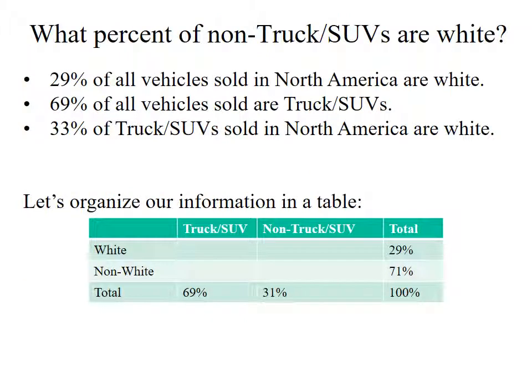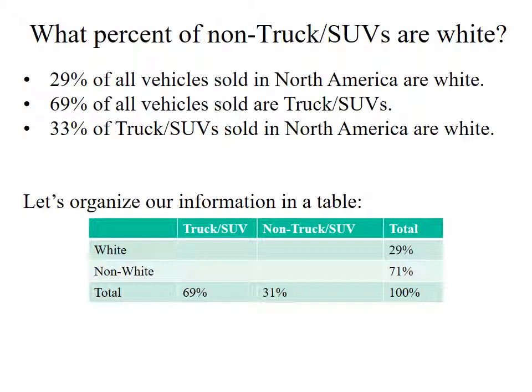Let's do another example. Let's consider this problem. What percentage of non-truck SUV vehicles are white? I Googled a bunch of numbers. I found that 29% of all vehicles sold in North America are white. 69% of all vehicles sold in North America fit in the truck SUV category. And further, that 33% of all truck SUVs sold in North America are white. So I've got 3 pieces of information and a question. How do I use all that information to figure out what I want to know?